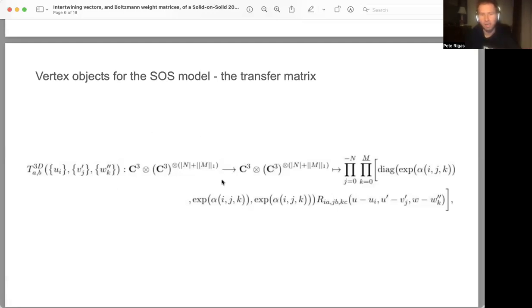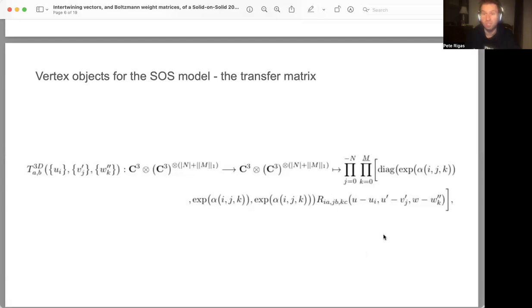And it's given by a mapping which has the same codomain and target space, namely the tensor product of C3, the three-dimensional complexified space, raised to the tensor of the absolute value of n plus the L1 norm of n, where n and m are positive integers appearing in the two upper indices of these products.